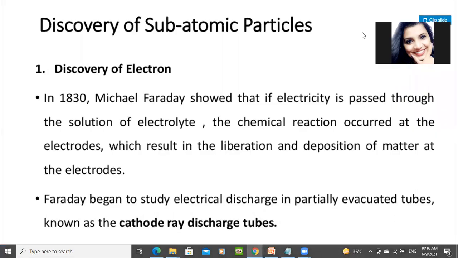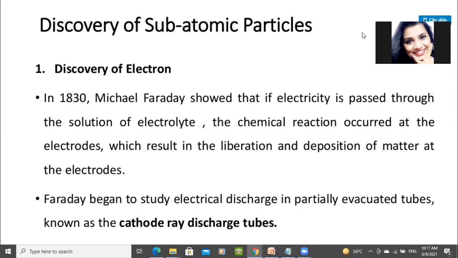The atom consists of the subatomic particles we have studied, that is proton, neutron, and electron. So let's begin the topic with the discovery of the electron. In 1830, Michael Faraday showed that if electricity is passed through the solution of an electrolyte, chemical reactions occur at the electrode, which results in the liberation and deposition of matter at the electrode.